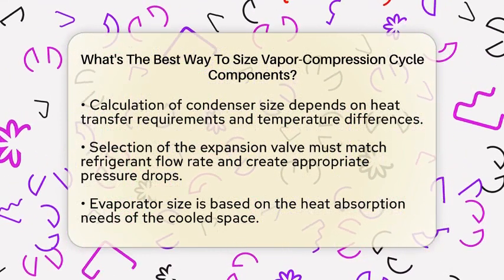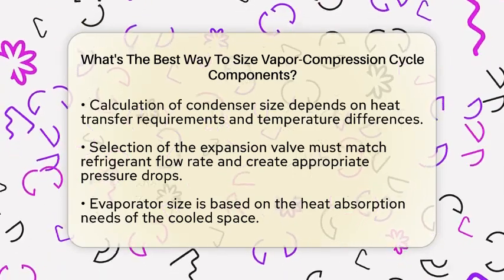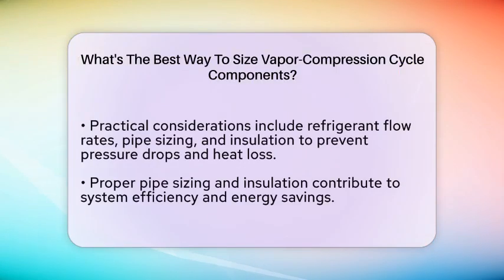The expansion valve must be chosen to match the flow rate of refrigerant entering the evaporator. It needs to create the right pressure drop so the refrigerant cools enough to absorb heat effectively. If the valve is too small, it causes pressure buildup. Too large, and the system might flood or not cool properly.